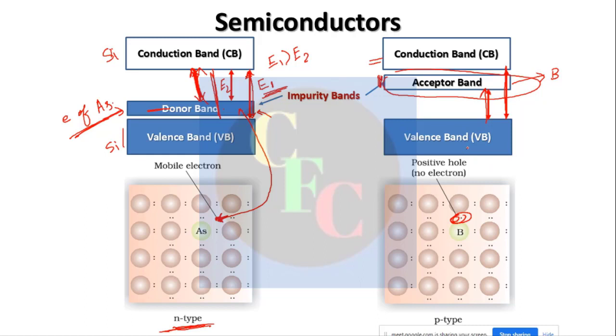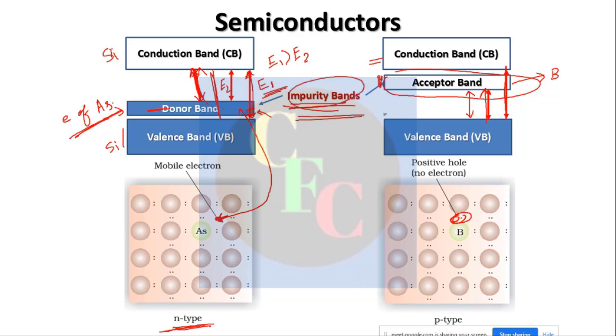Okay, so here also the band gap has decreased, and the conduction of electricity will take place at lower temperature. As such, both N-type and P-type can increase the effectivity of this ability of semiconductors, that they can conduct electricity at even lower temperature. And these bands collectively are called impurity bands. This donor band for N-type and acceptor band for P-type. Right? These are called impurity bands.